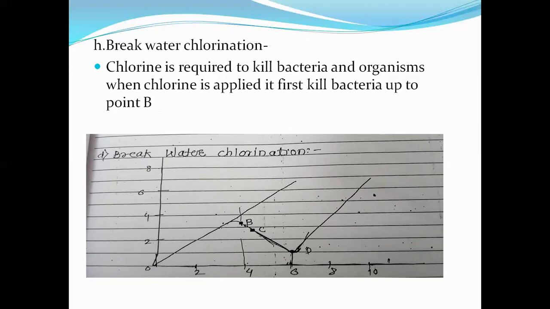Hope you all get the forms of chlorination. First is the plain chlorination, second pre-chlorination, third is the post-chlorination, fourth is the double chlorination, fifth is the superchlorination, sixth is the dechlorination, and last, seventh, is the breakpoint chlorination or breakwater chlorination. Remember these 7 forms of chlorination. It is very easy to understand. Hope you all get this concept of forms of chlorination, and this purification process of water, that is chlorination. Thank you.